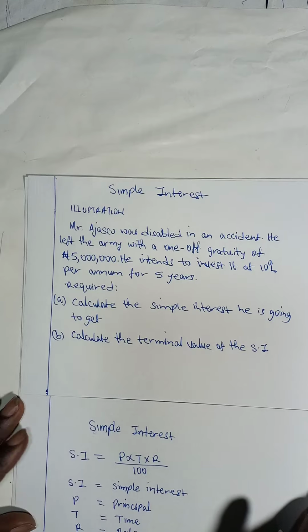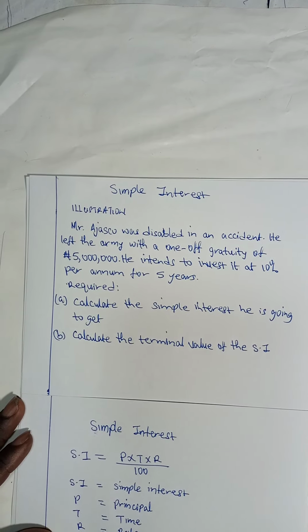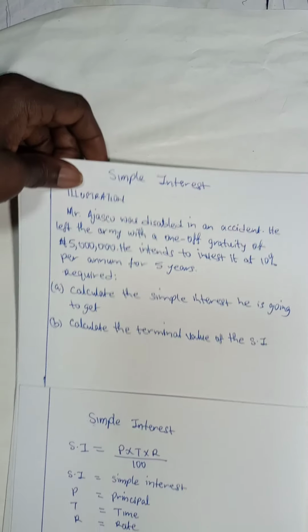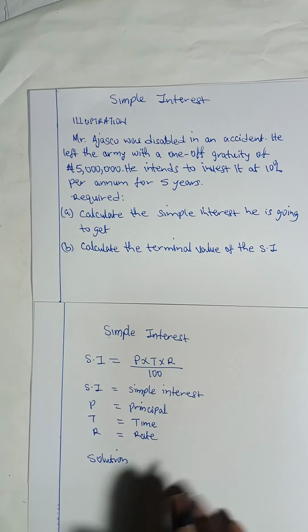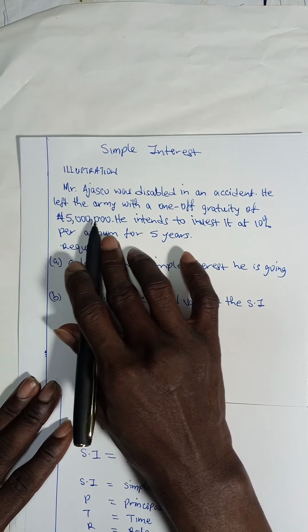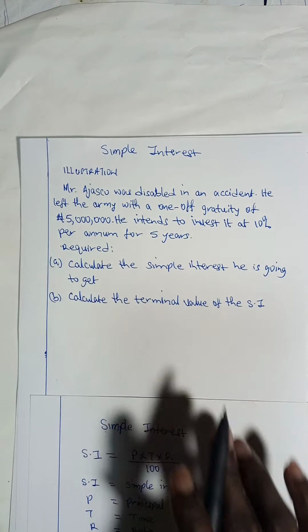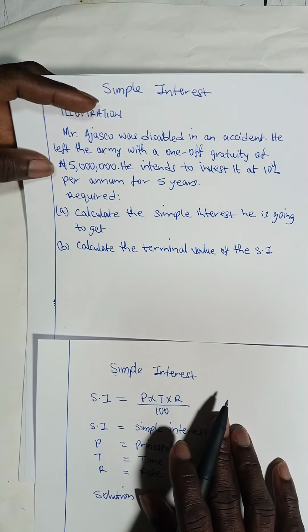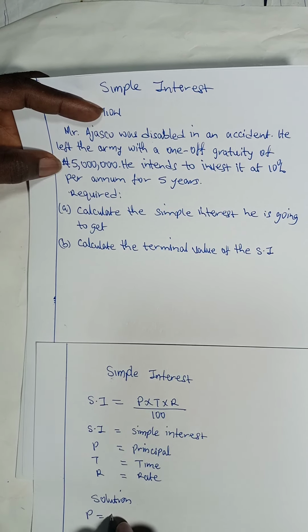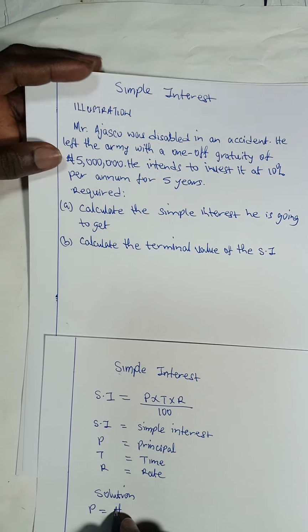So, solution. What is our principal here? Our principal is 5 million, the amount of the gratuity he is going to get.